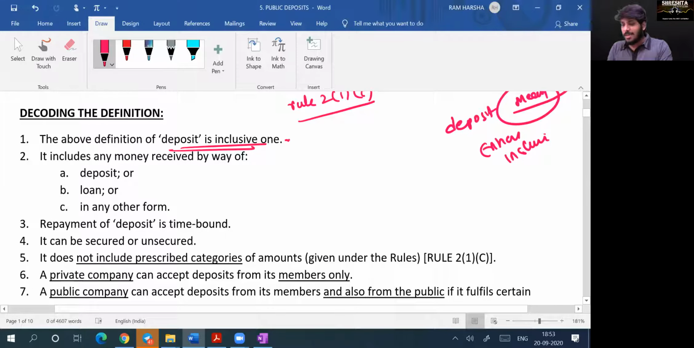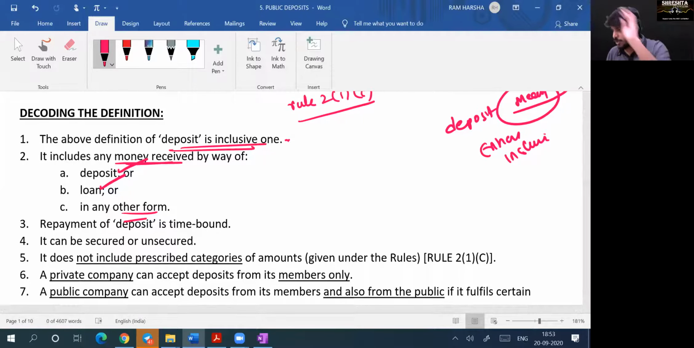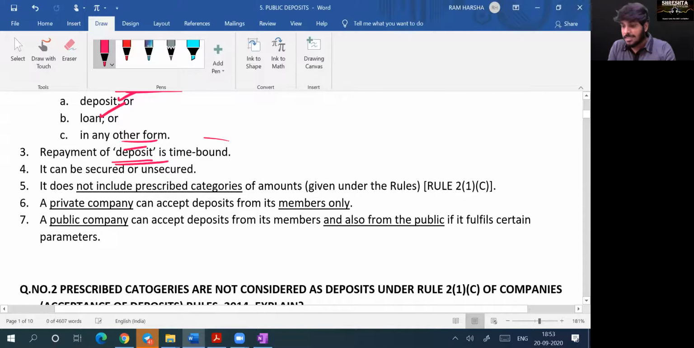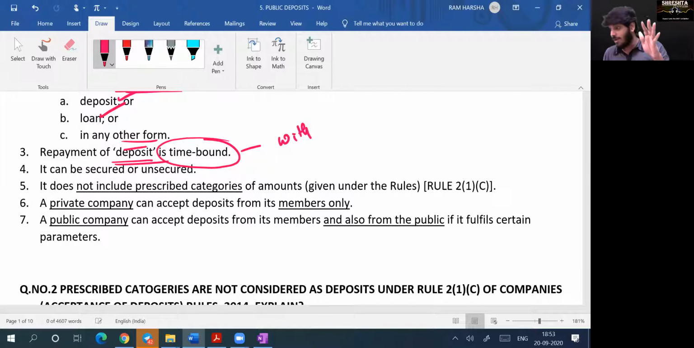So what are they saying? Money received by way of deposit, by way of loan, or you may call it by some other name, some other form. You may say security deposit. You may say caution deposit. Where the deposit is time bound, you have to repay within a particular time. You cannot issue irredeemable.